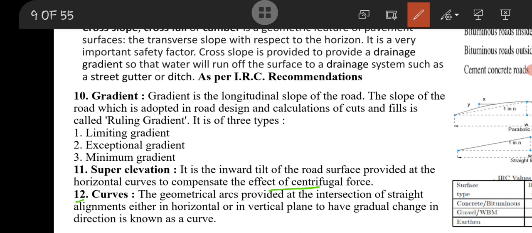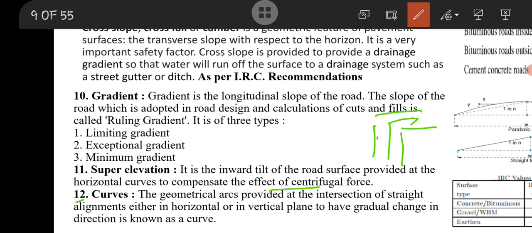Then curve. Curve means, if a pedestrian is moving on a road, he can move in this direction, that is 90 degrees or 45 degrees or any direction. But in case of a vehicle, the vehicle cannot move at 90 degrees. We need to introduce gradually a curve for movement of the vehicle from one direction to another direction.